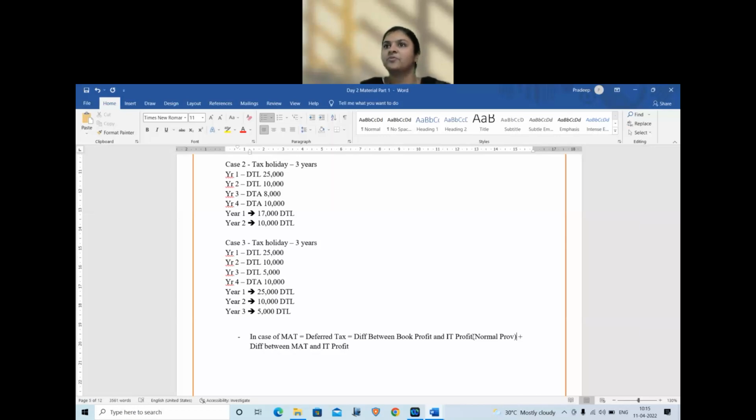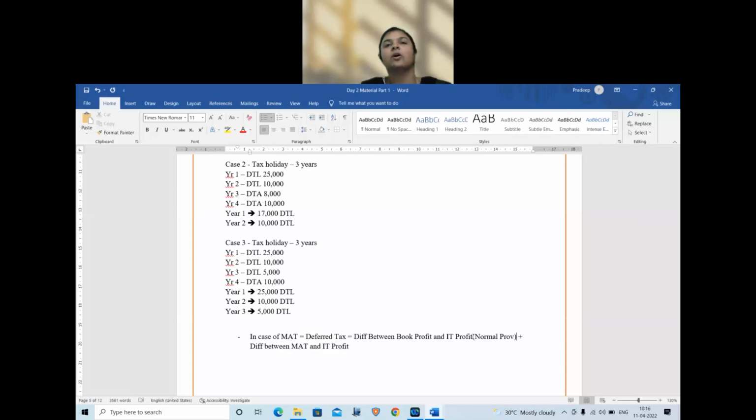Section 115JB, JA, JB, correct. For you, AMT is there in your syllabus. Section 115JA, AMT, you must have studied alternate minimum tax. For companies, it is called minimum alternate tax. That is a different provision. You will learn it at the primary level. So AMT or MAT, whatever they give, the concept in terms of AS 22 is the same. AMT and MAT in principle are the same things. AMT is applicable for other entities, MAT is primarily applicable for companies. That is the only differentiating factor.